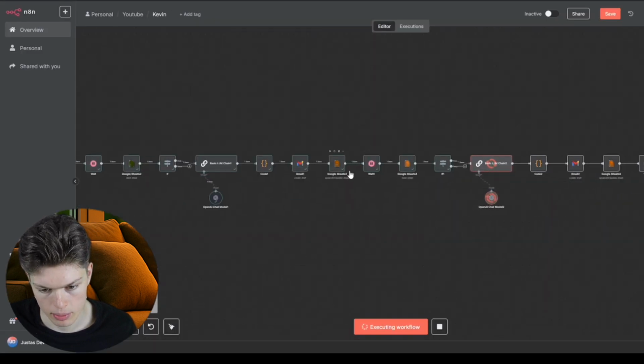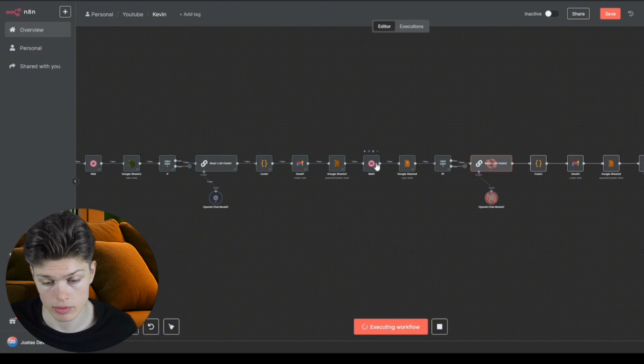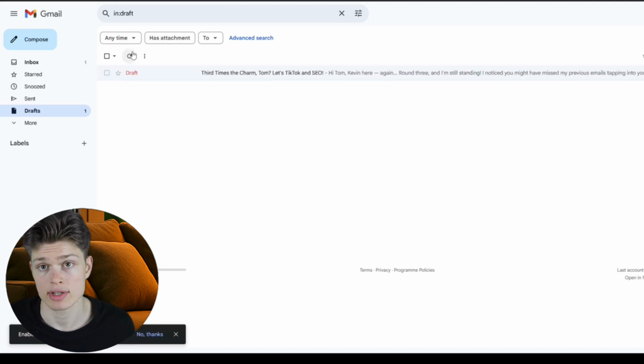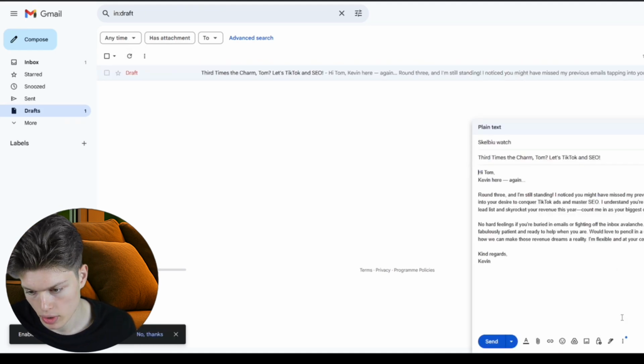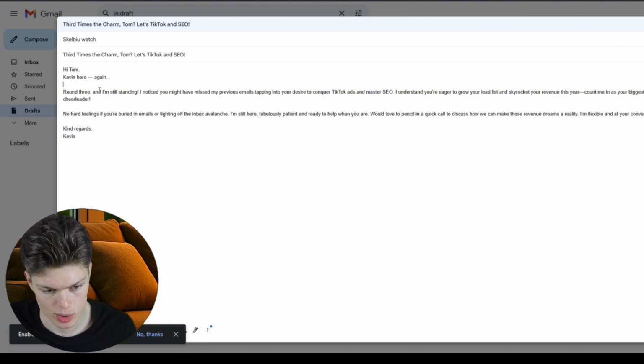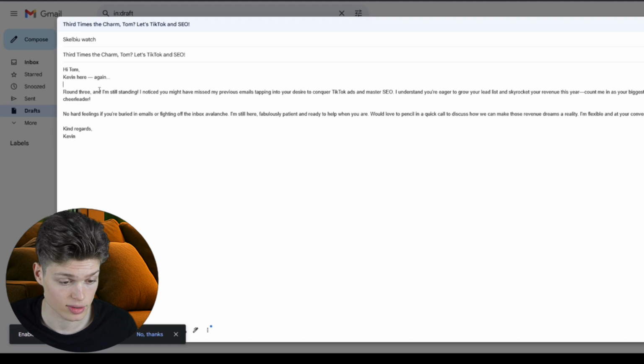So right now it has completed another wait node. That means that another 2 minutes passed and it's crafting our third email as I'm telling this to you. I'm not doing anything. Drafts are appearing by themselves. Okay, third email. Hi Tom, Kevin here again, with multiple dots, basically expressing an emotion of maybe frustration that he didn't respond, but doesn't matter. Round 3 and I'm still standing.